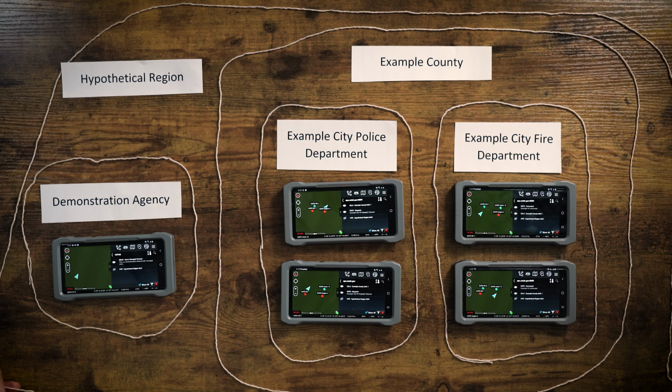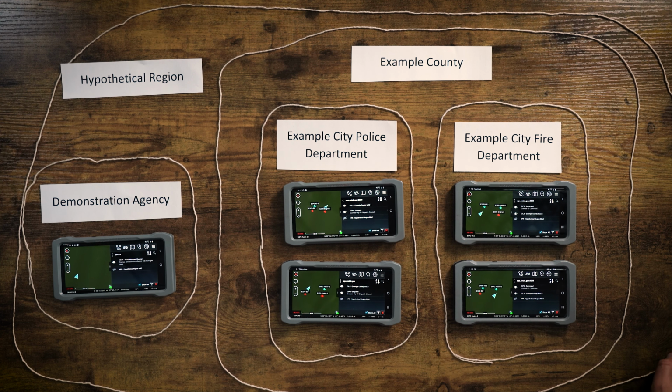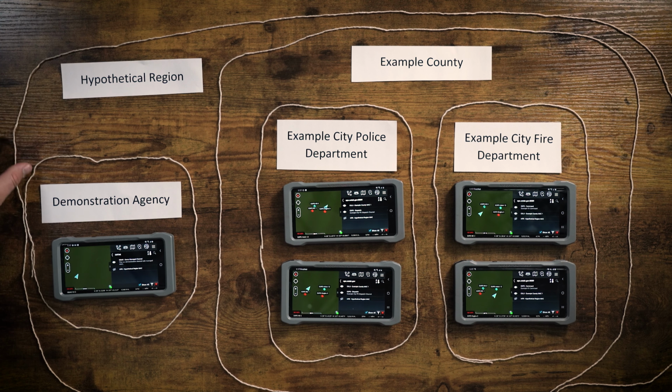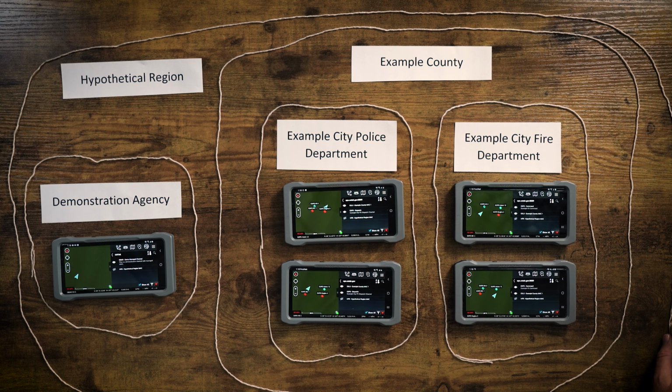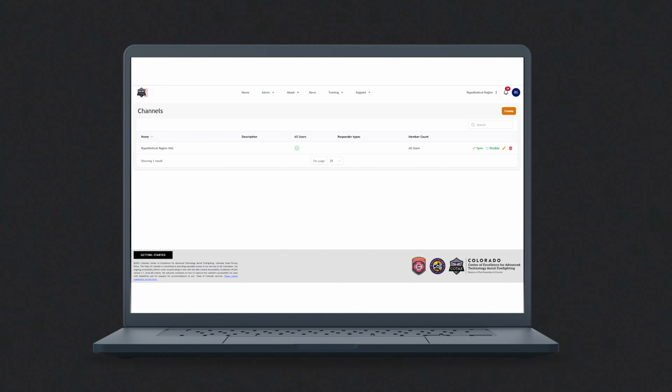And once we've done this, we're going to create channels in the Cotak system for this mutual aid region. Again, this is something that would initially be done by a system administrator. Once we set it up, though, we can delegate authority to manage the day-to-day of this to anybody that we need to. So once we've set up the hypothetical region, we can create a channel in the Cotak system that anybody that's a member of that hypothetical region can have access to.